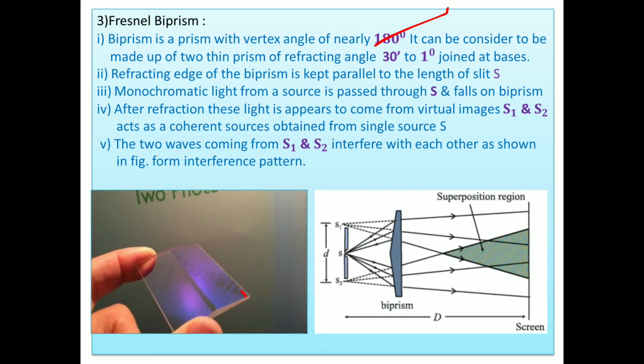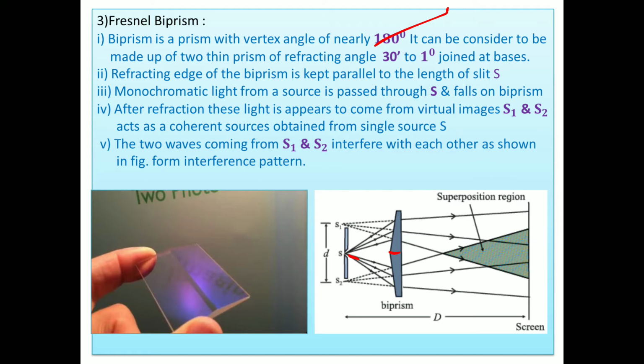Okay, the refracting edge of the biprism is kept parallel. This is the refracting edge of the biprism. Look here, this edge is kept parallel like this. This edge is perpendicular to the plane of your mobile. Here a slit is also perpendicular to the plane like this. This is your slit, and here is the edge. The refracting edge of the biprism is kept parallel to the length of the slit S.